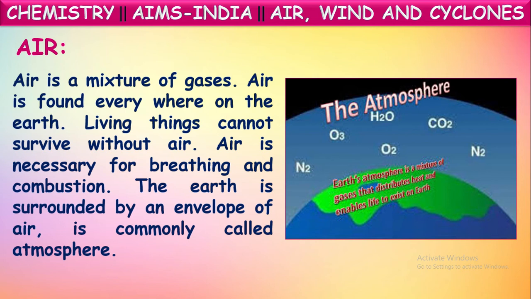The earth is surrounded by an envelope of air. See here, suppose it is a surface. On the surface, there is an envelope of so many gases, that we say air. This envelope of air is commonly called the atmosphere. Okay, the envelope of air which is covering the complete surface is called the atmosphere. In this atmosphere only, all these gases are present.